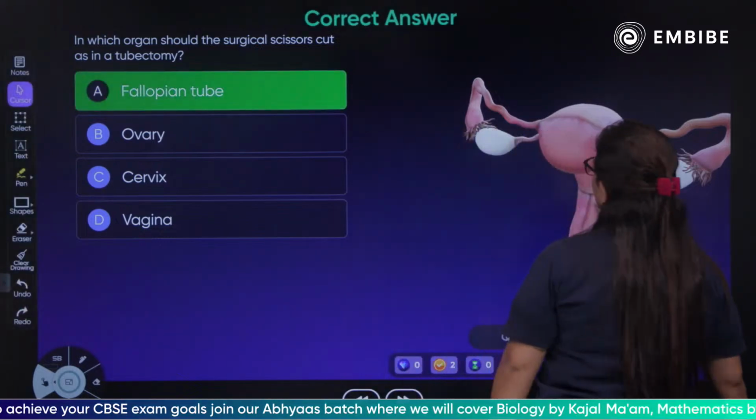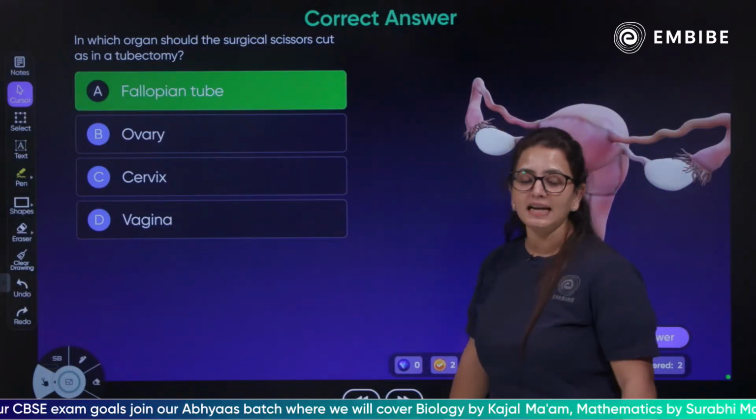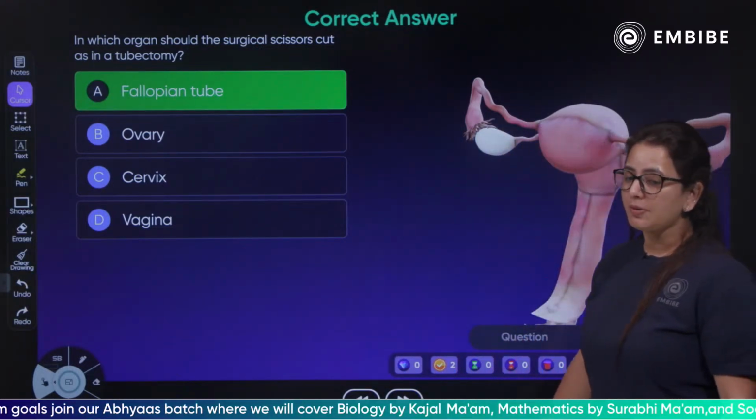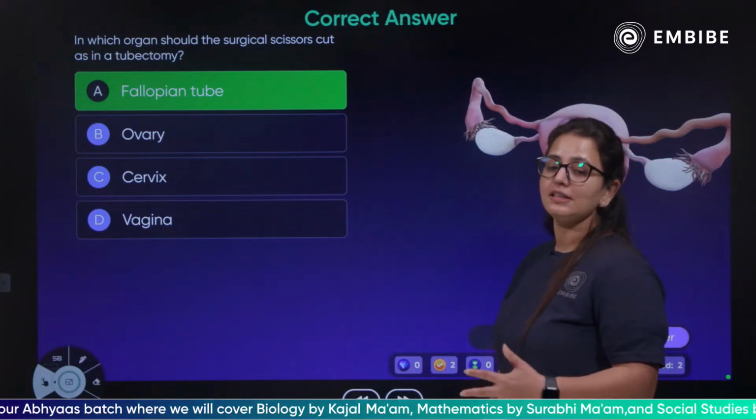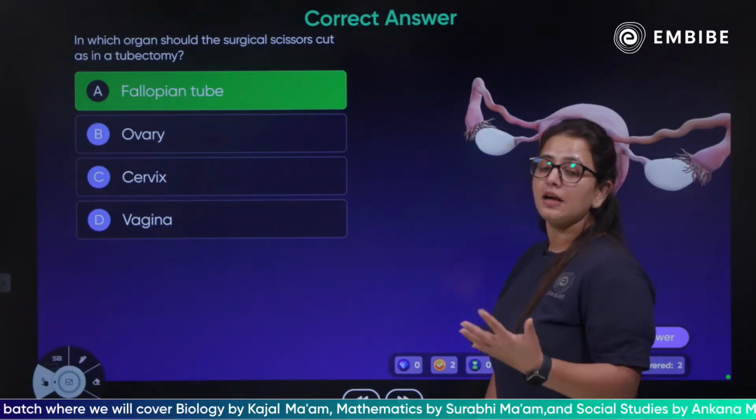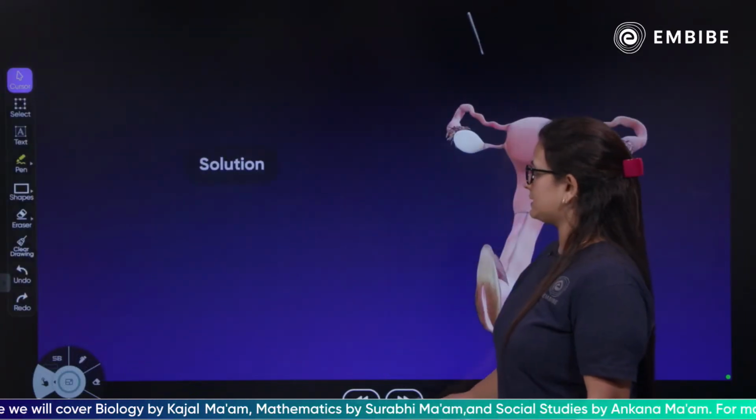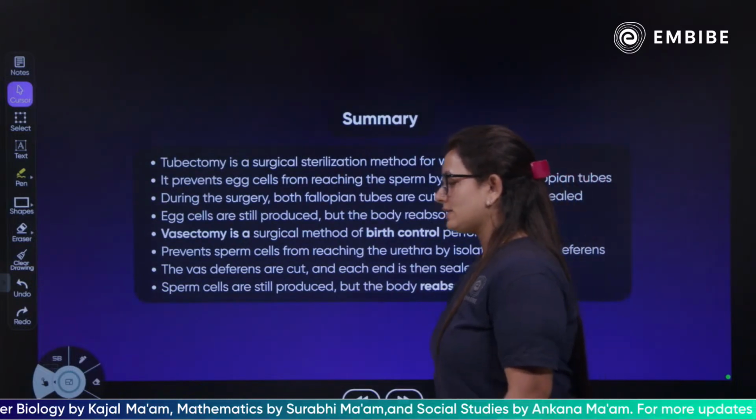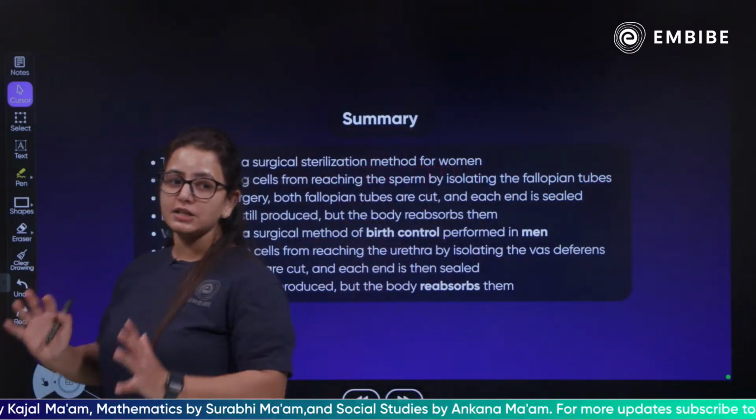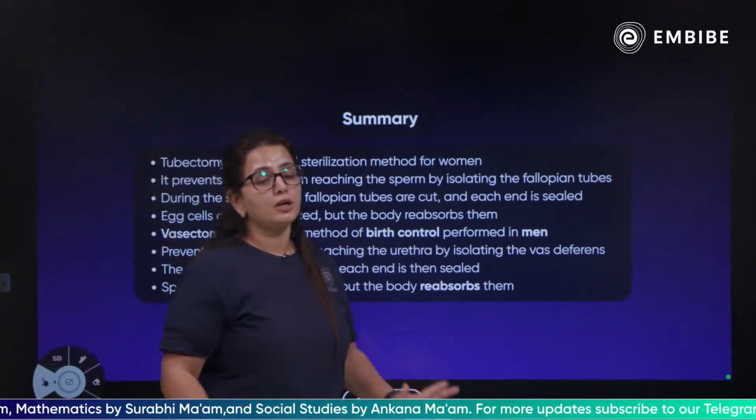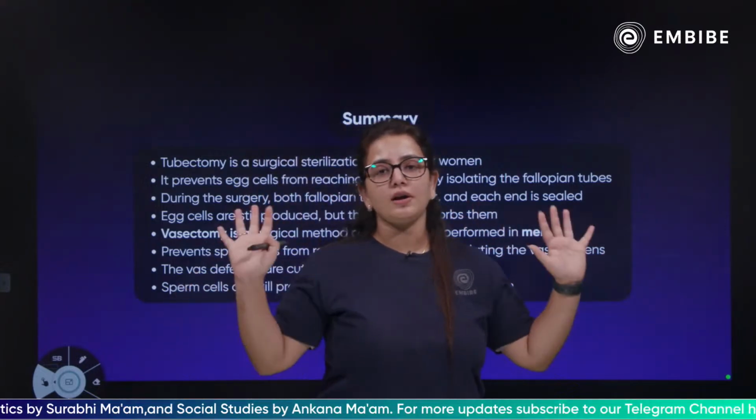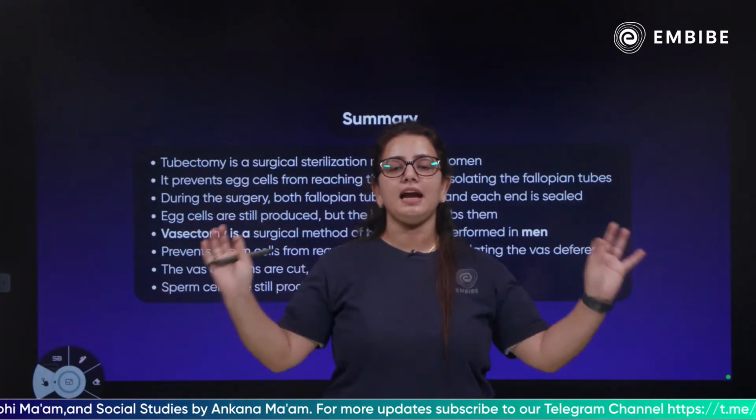The correct answer is, of course, the fallopian tubes, which are cut and tied, and this does not let the fusion of gametes take place. So this brings to an end our session and the end of our chapter. Your chapter, How Do Organisms Reproduce, is done and dusted.